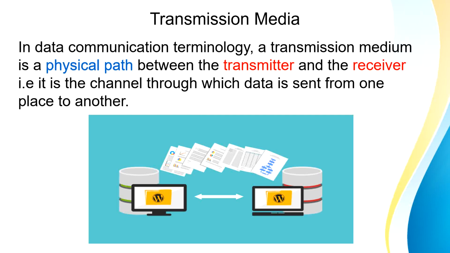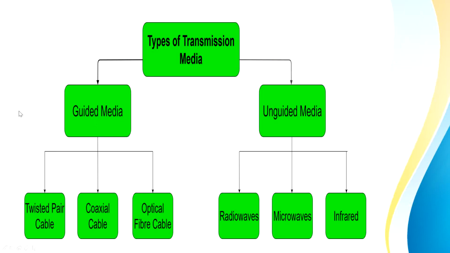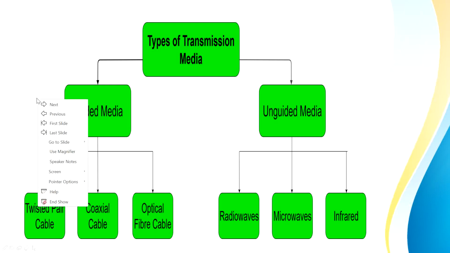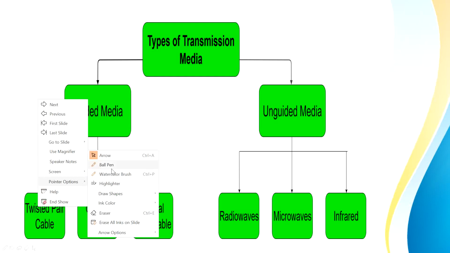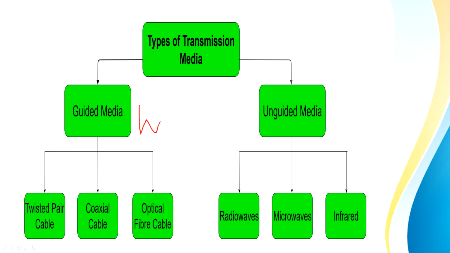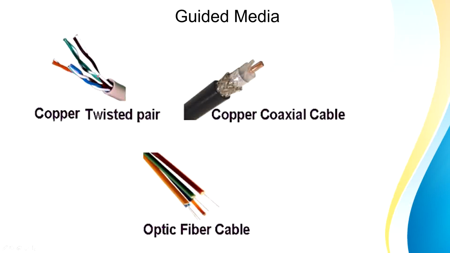तो wired media मतलब एक physical path in between the sender and the receiver, and unguided media matlab air in between the sender and the receiver. So if you want, you can remember it like guided media matlab wire and unguided media matlab wireless. So guided media is further of 3 types. It could be a copper twisted pair, a copper coaxial cable, or an optical fiber cable.